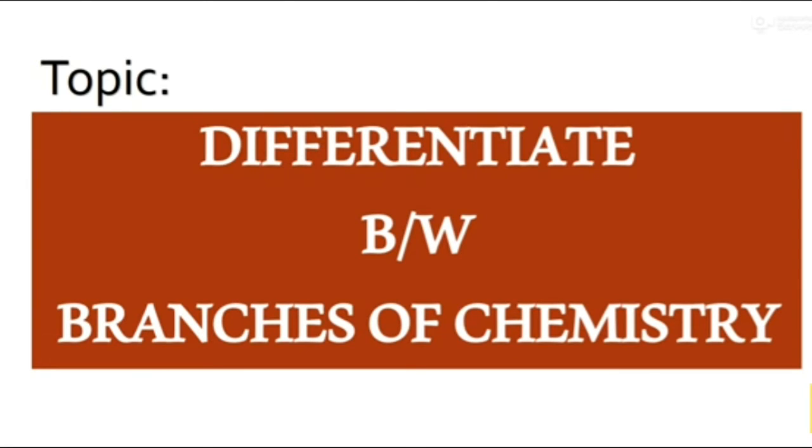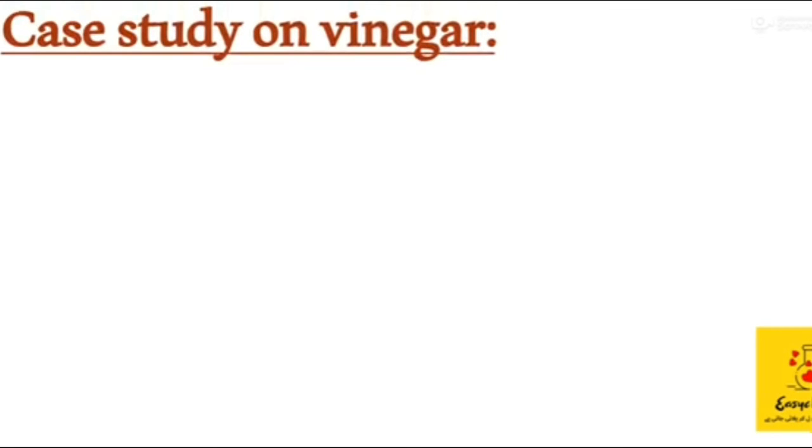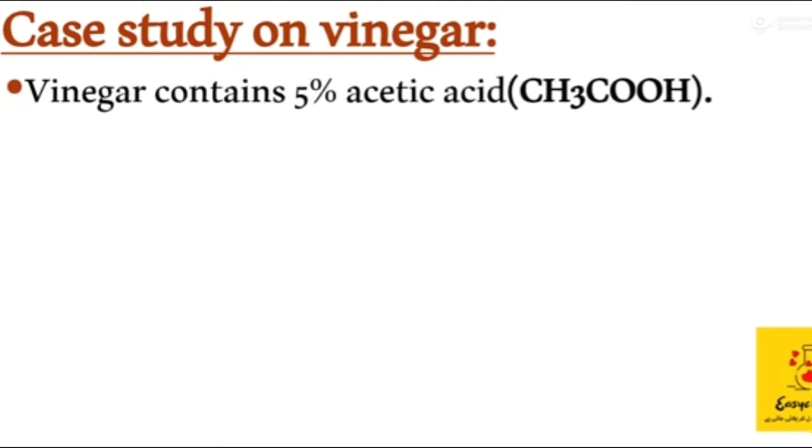Next is analytical chemistry that deals with the methods and instruments for determining the composition of matter. Next topic is to differentiate between different branches of chemistry. For that purpose, we are going to do a case study using a chemical, acetic acid, which is also called vinegar, that you use in your home on a daily basis. Now we are going to see its different properties to understand different branches of chemistry.